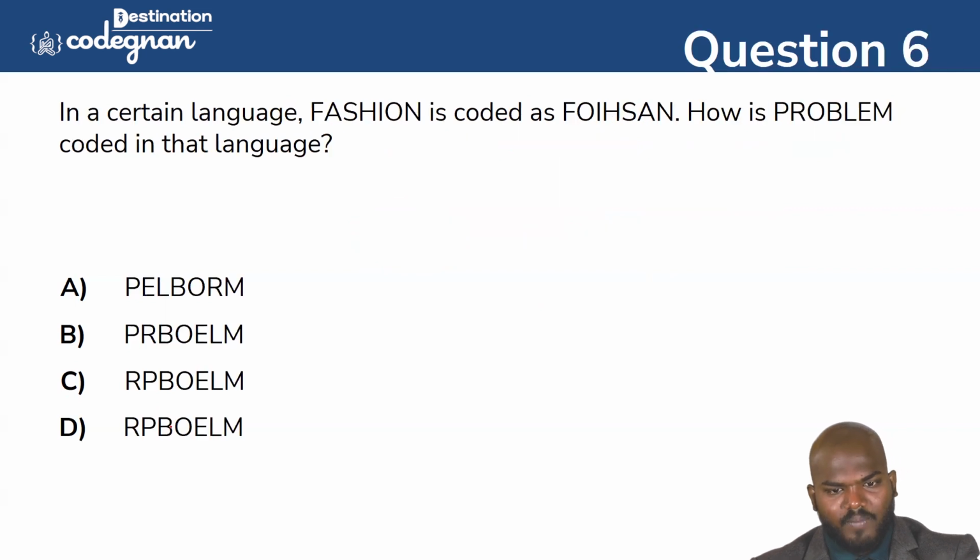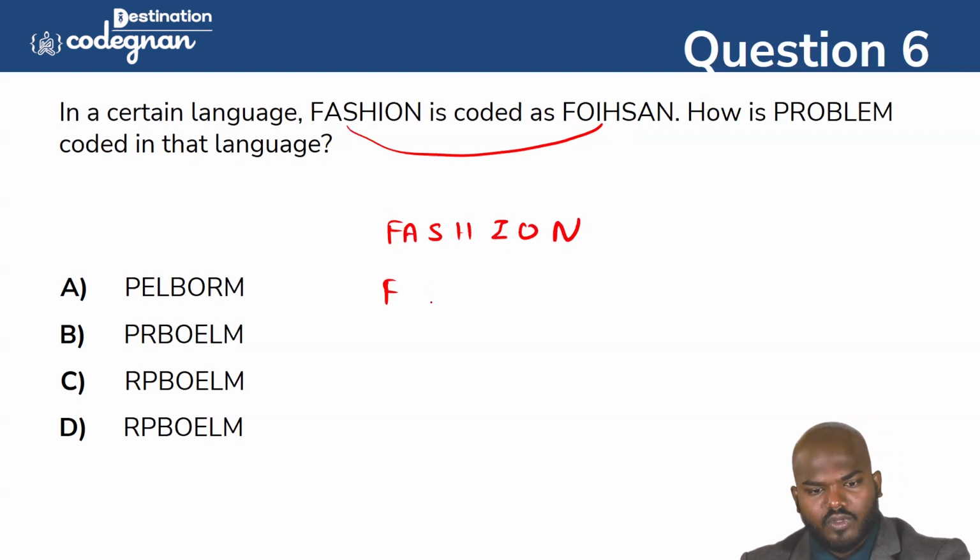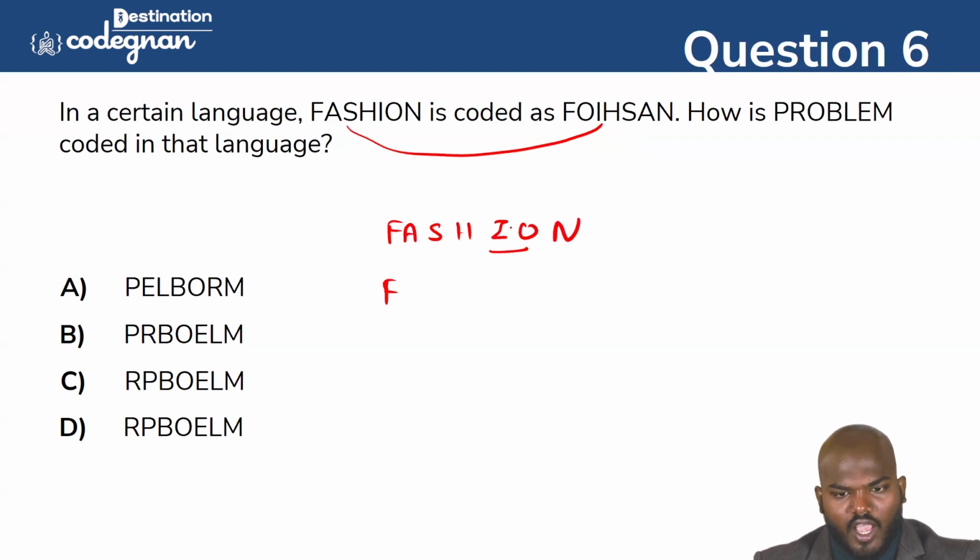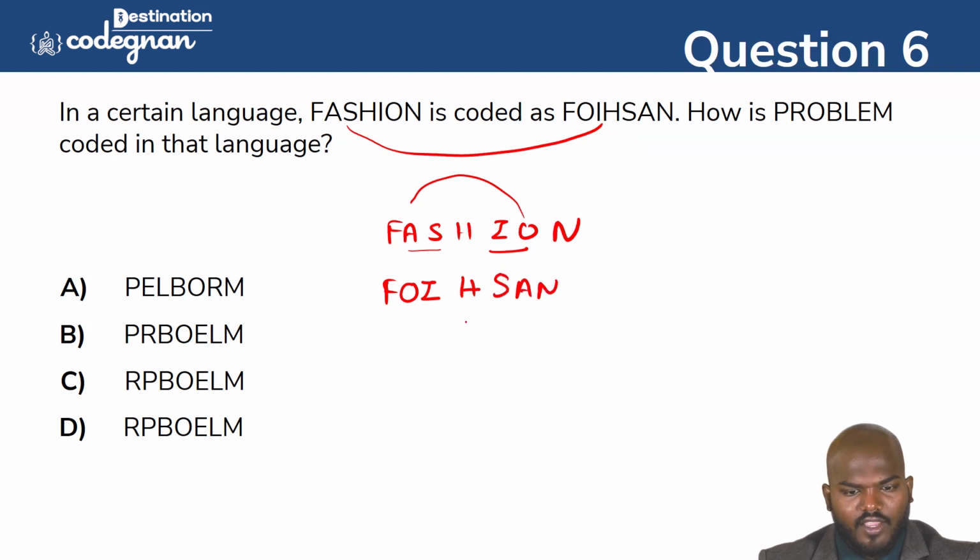You see this one? Fashion is coded as FOISHAN. And problem is coded as how? First of all, you need to understand how this pattern is working. Take the word FASHION. The F is the same. Next, they are giving OI. You see this one, IO is here, and that IO will come this side as OI, so it is reversed. The H just remains the same. And then ON will become NO, and it is called SNO-like, as it is coming here.